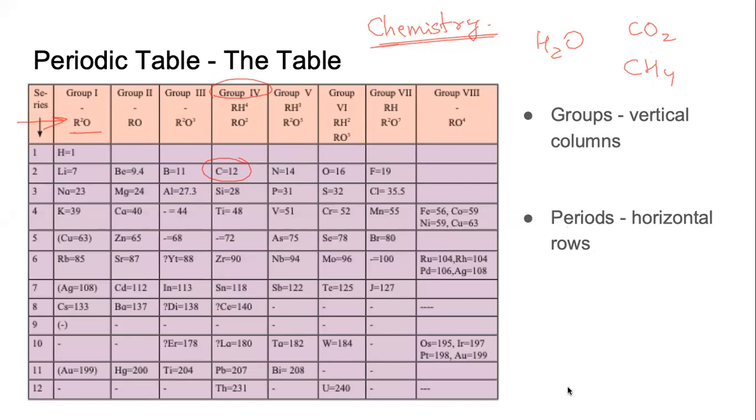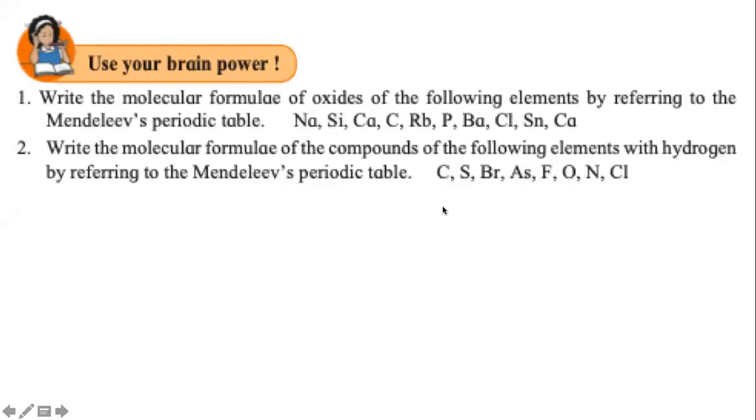Give me a quick reaction if this is clear or not. The first element is Na, sodium. And I have got two answers in the chat from Prachi and Chan, and both of you have written it correctly. It is Na2O. Because at the top of the group, it says R2O. So Na2O. What did you write for silicon? If someone wants to speak, you can come out of mute and speak.